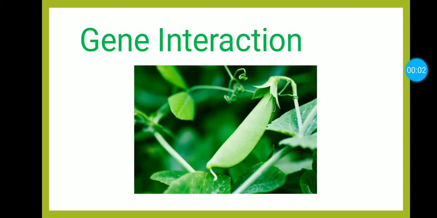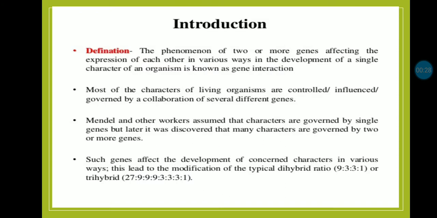In this video, we are discussing the next point, gene interaction. Mendelian laws are studied on the basis of the pea plant, and these plants show two alleles for one character. In the next study, the phenomenon of one pair of alleles for a trait or phenotype fails, and that is included under the title gene interaction.